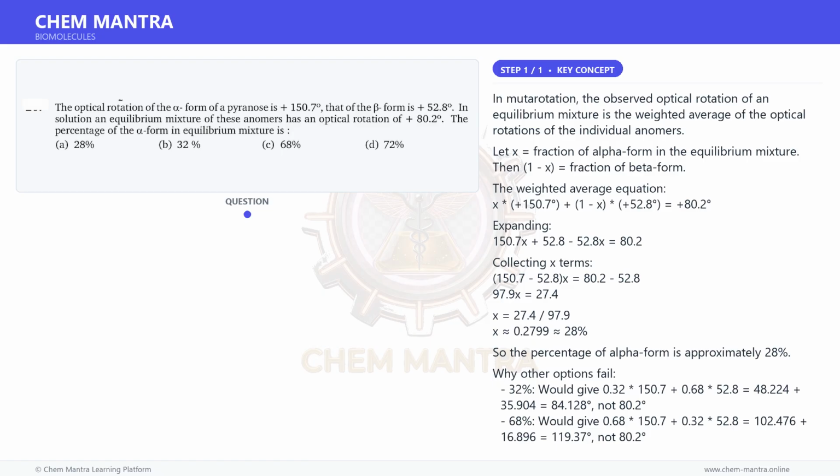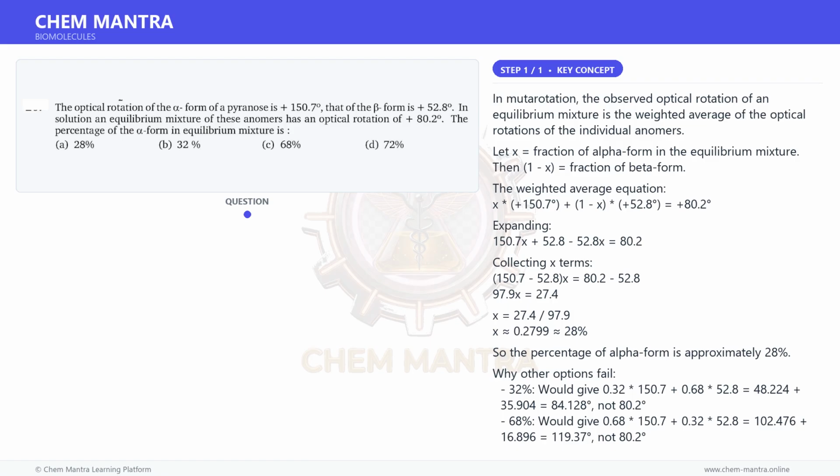x is equal to 27.4 divided by 97.9, x is equal to 0.279928, or 27.9928%. So the percentage of alpha form is approximately 28%.